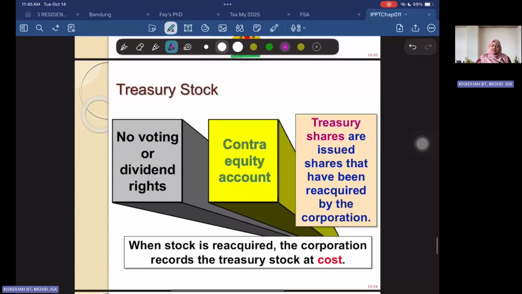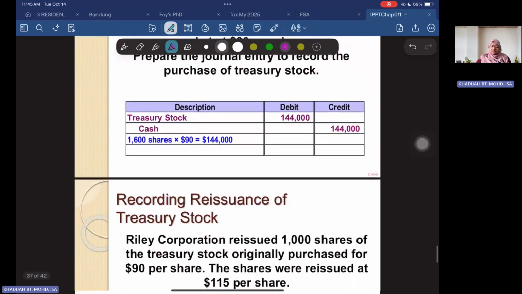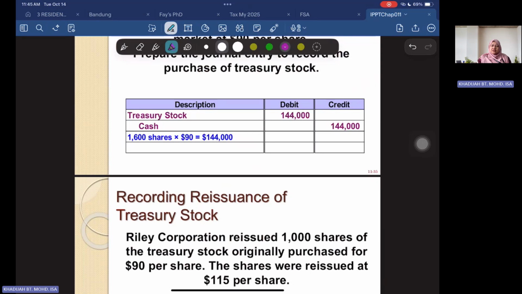So these are the treasury stock that we mentioned earlier, when the company buys back their shares from the shareholders. This treasury stock has no voting or dividend rights, as it has been acquired by the corporation. So you see that when you acquire treasury stock, you have to pay. That's why your cash is credited, and you debit your treasury stock.